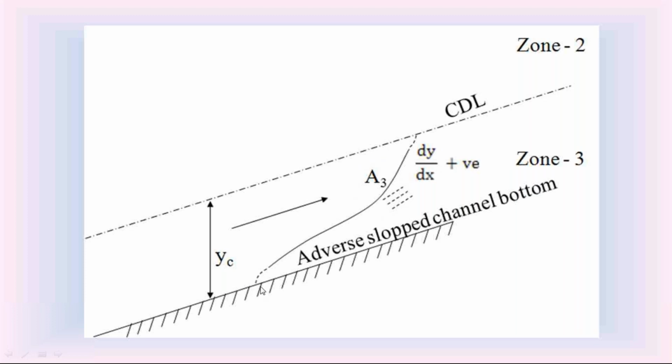We know that when y is equal to 0, the slope dy by dx is infinity. That infinity indicates perpendicular condition. So the A3 water surface profile on the upstream is perpendicular to the channel bottom. And at y is equal to yc also, dy by dx is infinity. So in this zone 3, the A3 water surface profile is perpendicular to the critical depth line on the downstream. So this is the characteristic of A3 water surface profile in adverse slope channel.